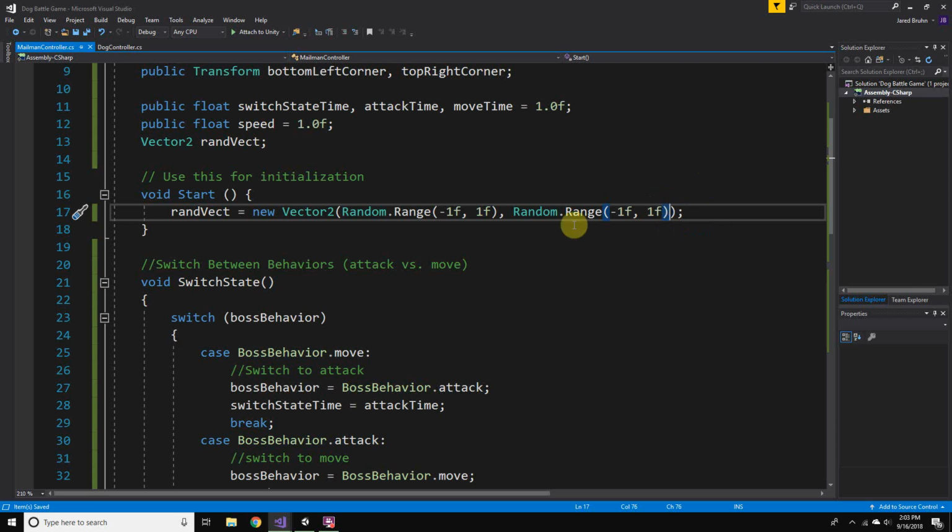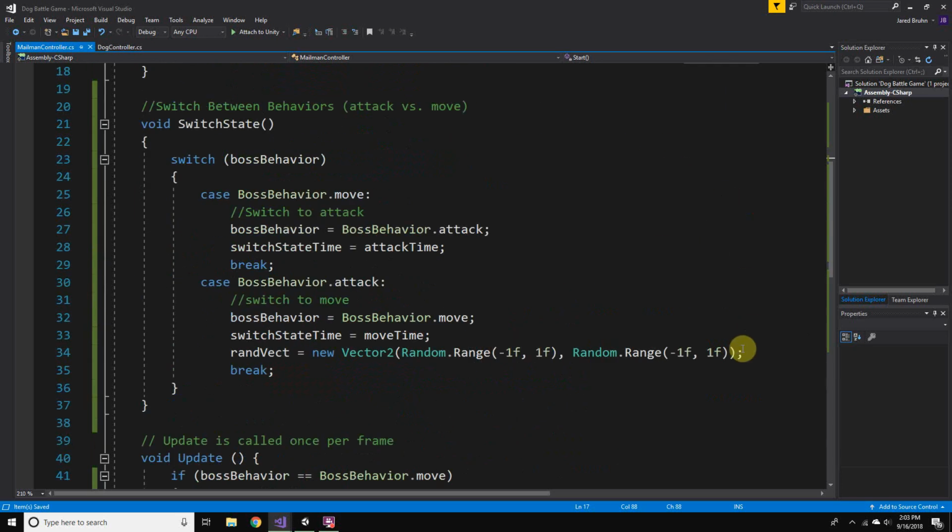So if we normalize this, then it will change our Vector2 into a vector that is a consistent size. To do that, with this Vector2, we can just say dot normalized, and then whenever we change it, we can make that also normalized.